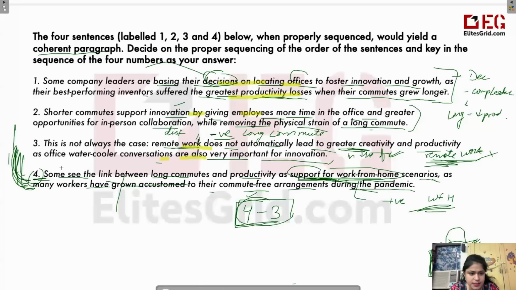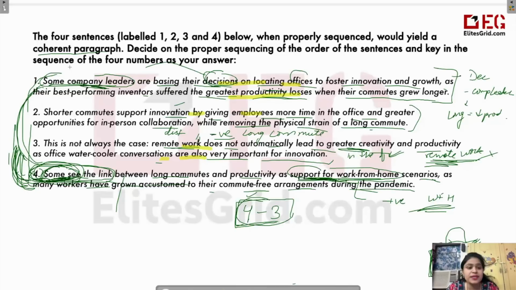This sentence. Some see the link. यहाँ पर some किसके लिए है? This some see. Who sees this? Who is seeing the link? Some person must be seeing. Some see the link. ये कंपनी लीडर्स के लिए यूज हुआ है कि some company leaders are taking a decision to locate their offices, some are doing this. ये कंटिन्यू कर रहा है एकदम एक ही पॉइंट को. देखो कि some leaders are talking about this, some are talking about this. ये some जो है वो इस कंपनी लीडर्स को रेफर कर रहा है, राइट.